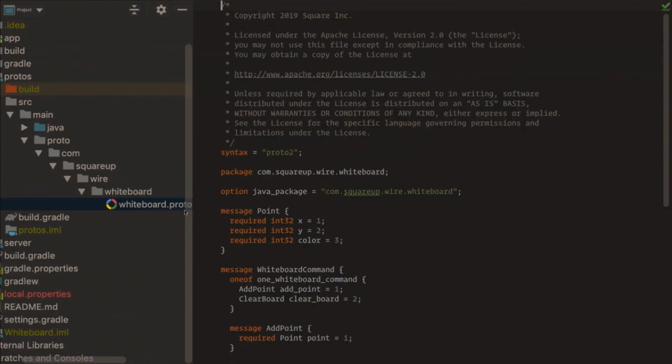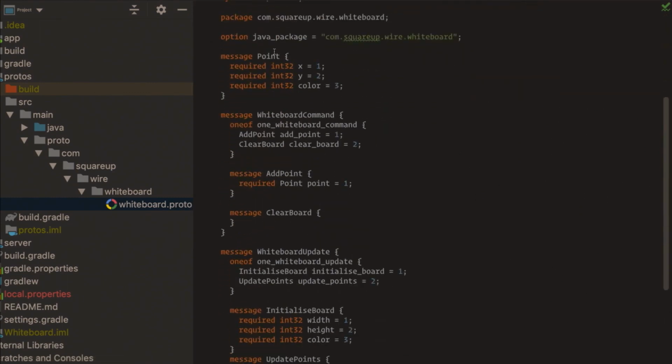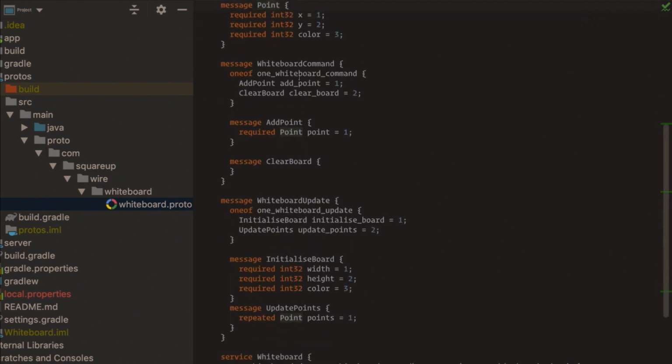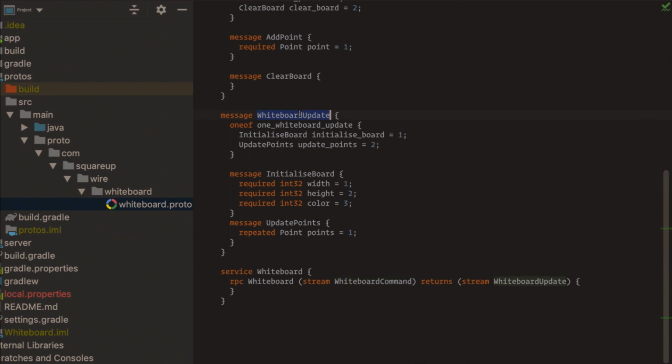Our proto file looks like this. There is a point message which takes X, Y, and some color. Then we have command and update, which are basically request and response. The command would be from the client saying, OK, I added a point, or I want to clear the whiteboard, which we'll see soon. The update is the server saying to the client, OK, now you need to set up your whiteboard, or here is the list of points I want you to display.